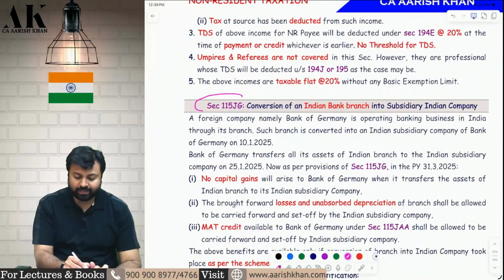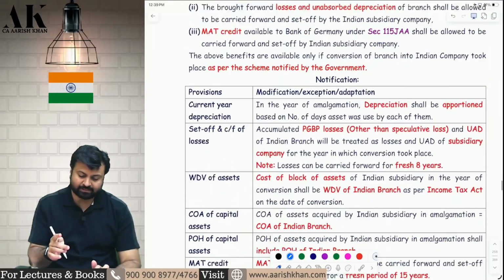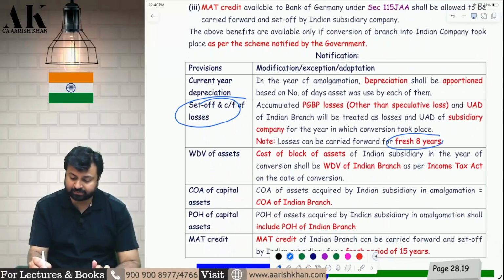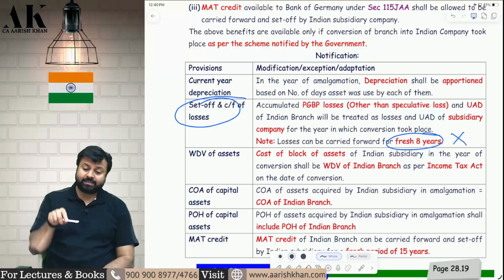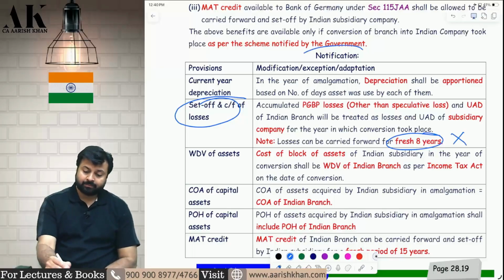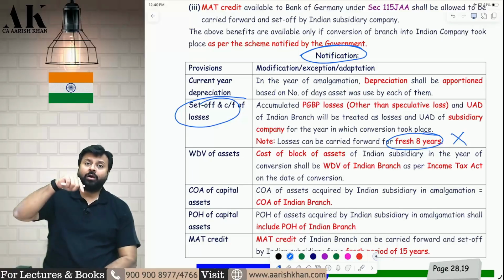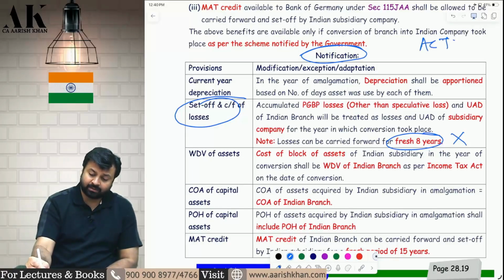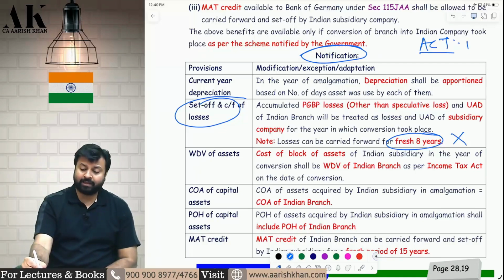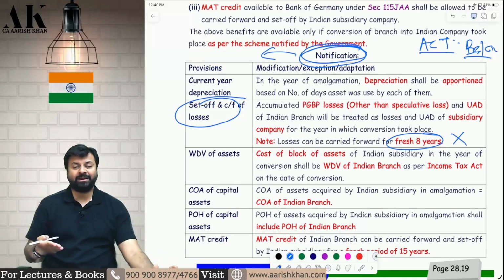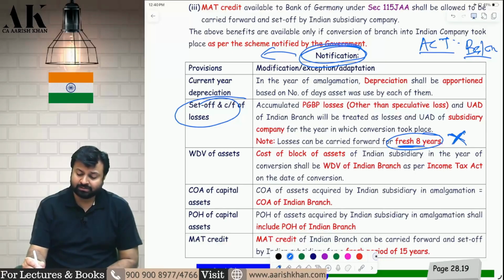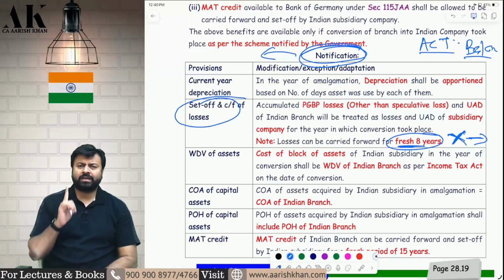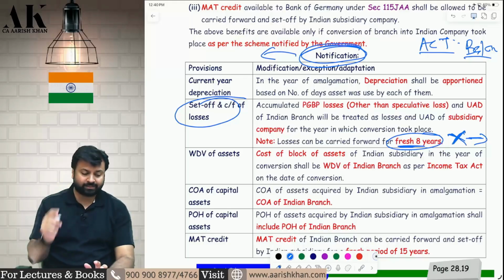Now, I would like to make one interlinking point over here in 115JG. This is the only case where you are allowed to carry forward losses for another 8 years. Why have they not amended this? They have not amended this because it is covered in a notification. Wherever in the act it was written "another 8 years", they have removed it and put the word "balance". But this is a notification, and they forgot this notification. In future, they may amend this notification and bring a new one where they will put "balance 8 years", but as of now, this is the only case in the entire income tax law where you can carry forward the loss for another 8 years. That's it.